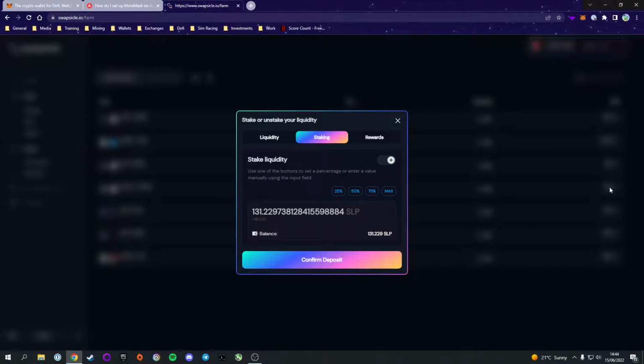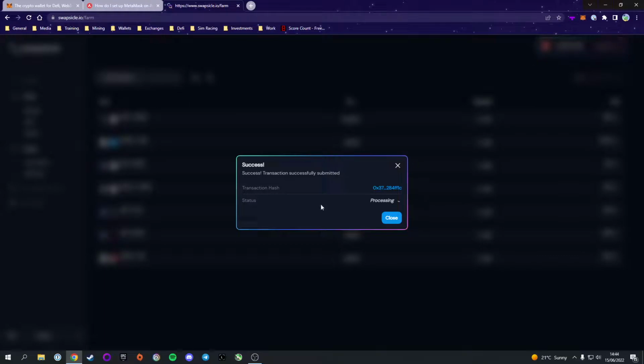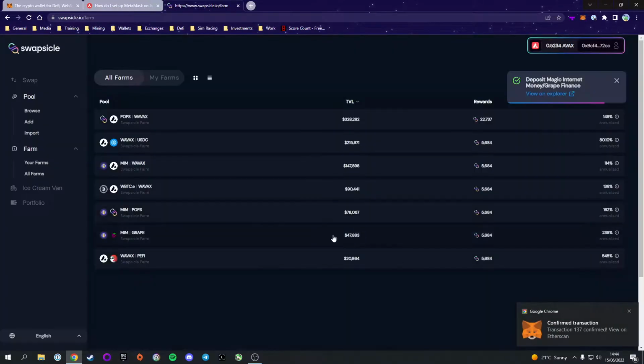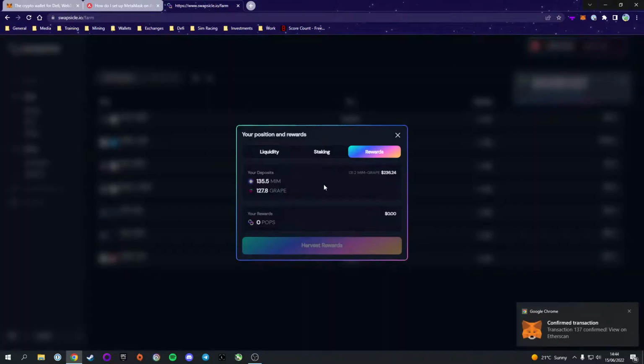Now I've actually got a Ledger wallet, so I've got to confirm it on my Ledger. And as you can see, the transaction is processing. This shouldn't take more than a couple of seconds. There we go, success. Now if we head back into the MimGrape farm, there's a rewards tab we can click on.